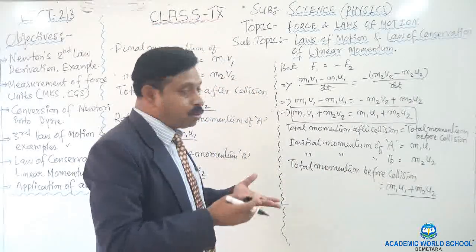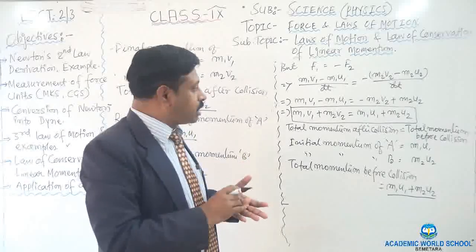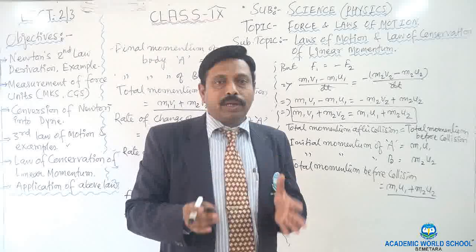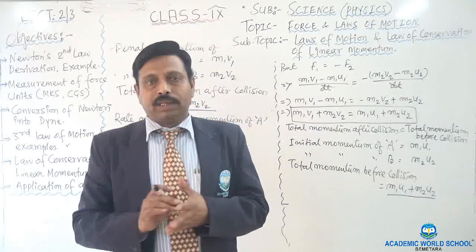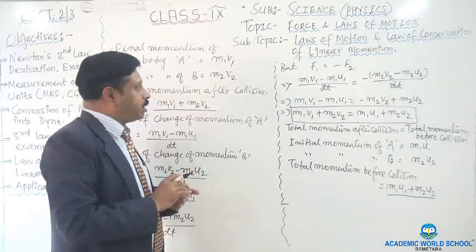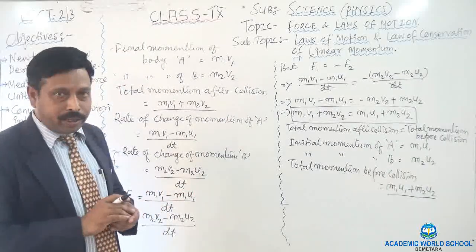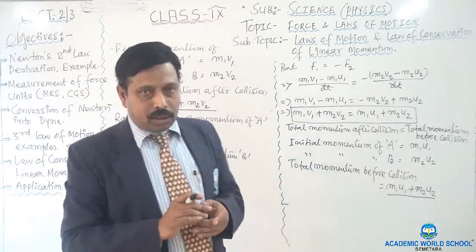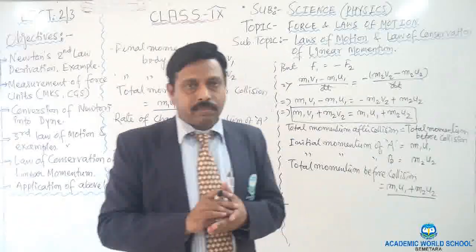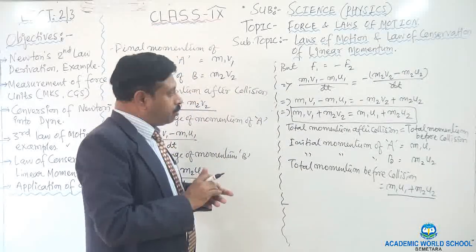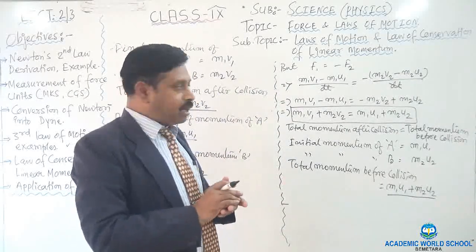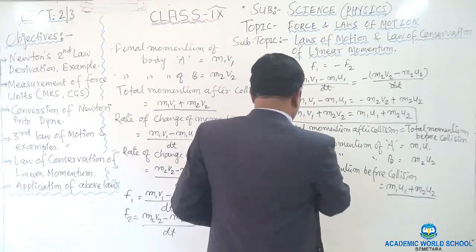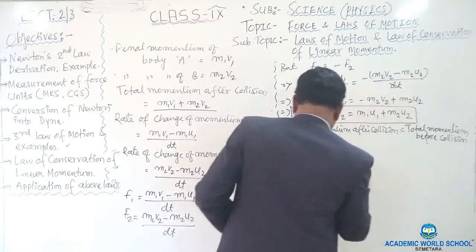It means there is no change in momentum in collision. The momentum remains constant, the momentum remains same. It means the momentum is conserved. So this is the proof of the law of the conservation of the linear momentum. You have to show that the total momentum before collision between the two bodies will remain same as the total momentum after collision. Then the law will be proved. Okay, so in this way I proved the law of the conservation of the linear momentum.